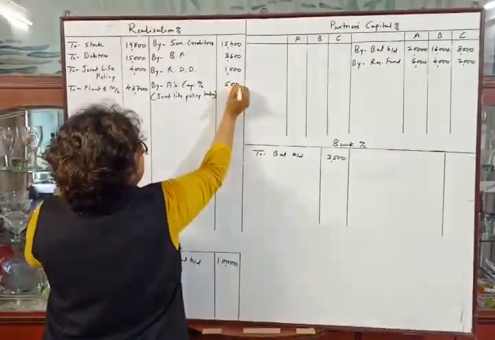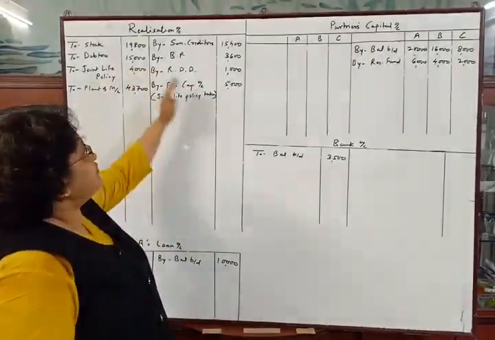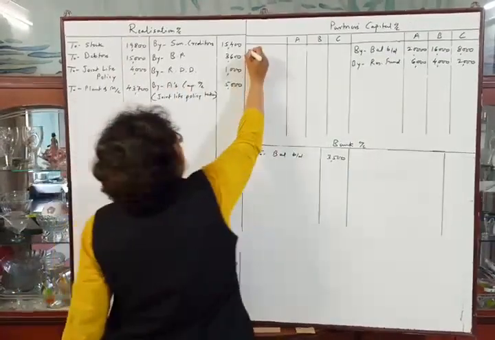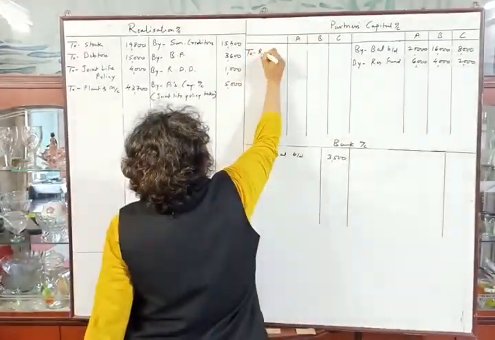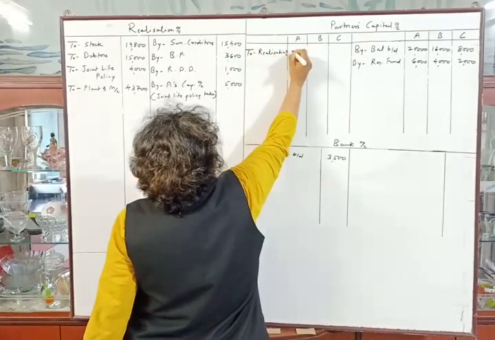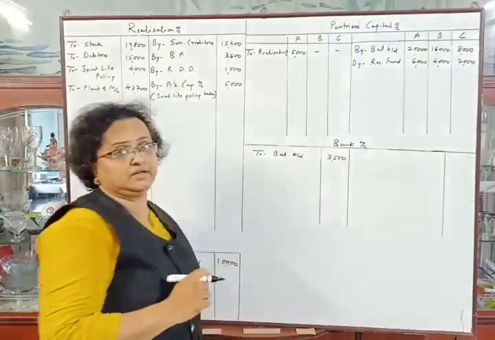Amount is rupees 5,000. Let's make the second posting. Credit side of realization account, capital account, means debit side of capital account to realization account. In A's column rupees 5,000 and dash in other partners' columns.